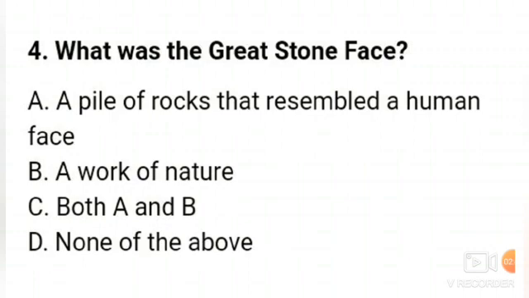Number 4. What was the Great Stone Face? A, a pile of rocks that resembled a human face, B, a work of nature, C, both A and B, D, none of the above. So what was the Great Stone Face? It was a pile of rocks that resembled a human face and it is also a work of nature. So the correct answer of this question is option C, both A and B.